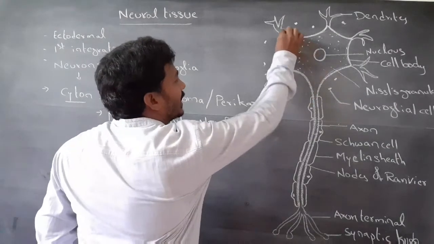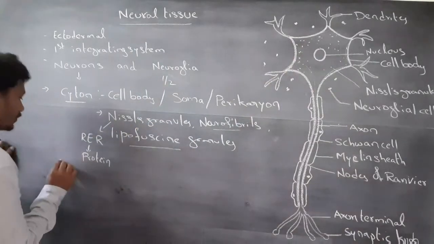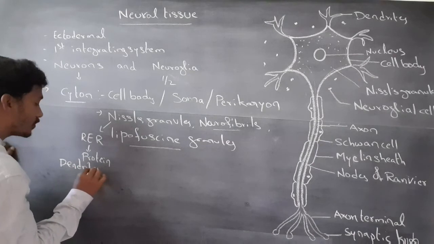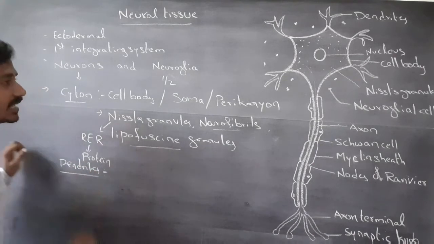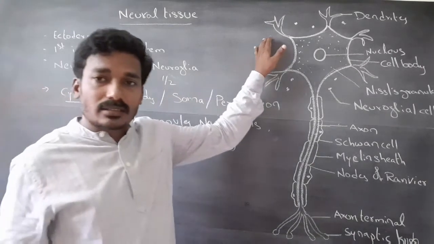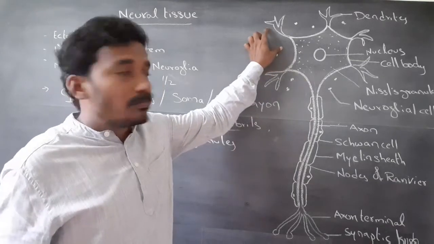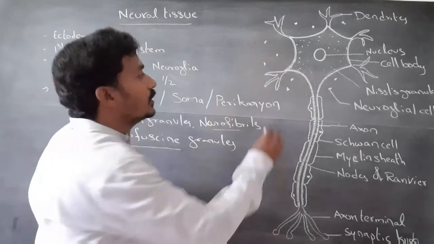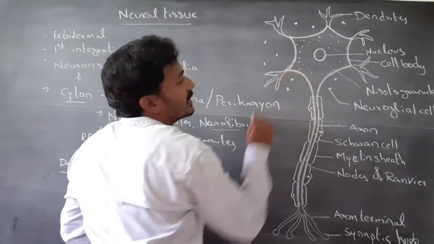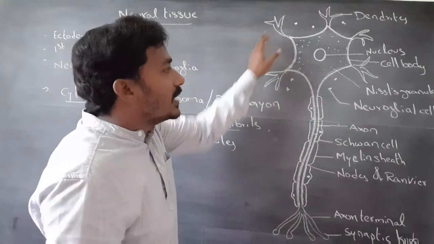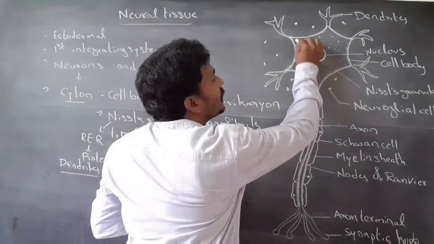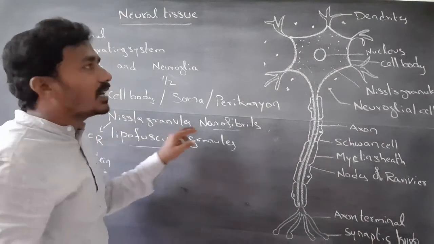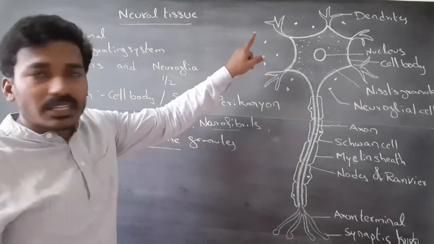Next, dendrites. Dendrites are small branch-like structures. Dendrites contain visual granules and neurofibrils.